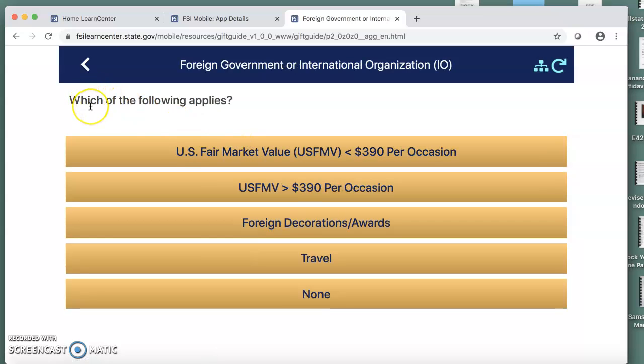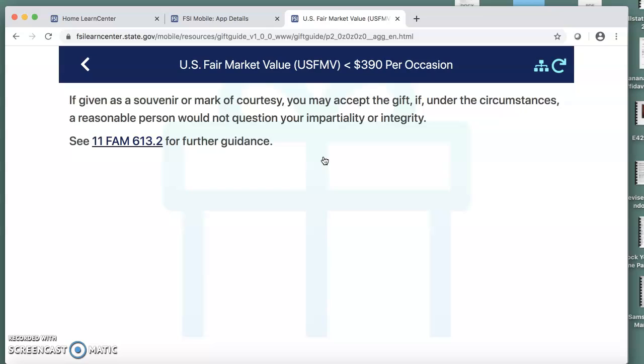For the question, which of the following applies, let's say the U.S. fair market value of the gift is less than $390. So click the top choice. And voila, the app gives you the decision. If you want more details, you can click on the hyperlink to the Foreign Affairs Manual here.